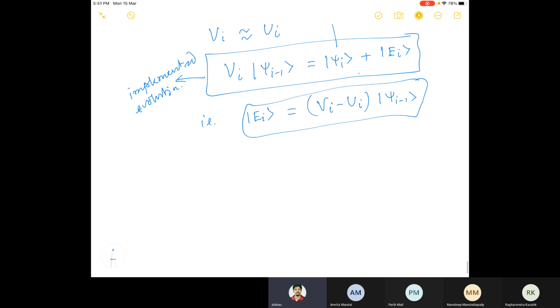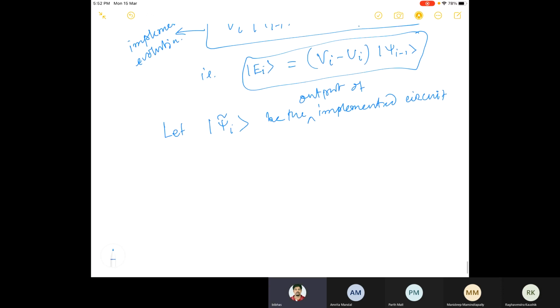So now if I keep on doing this, let's say starting from psi i tilde, let this be the implemented one, the ith output of the implemented circuit. Then psi 1 tilde is nothing but psi 1 plus E1.